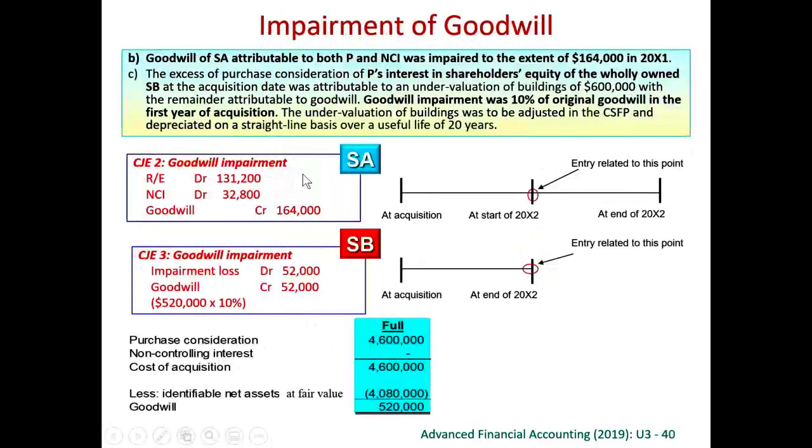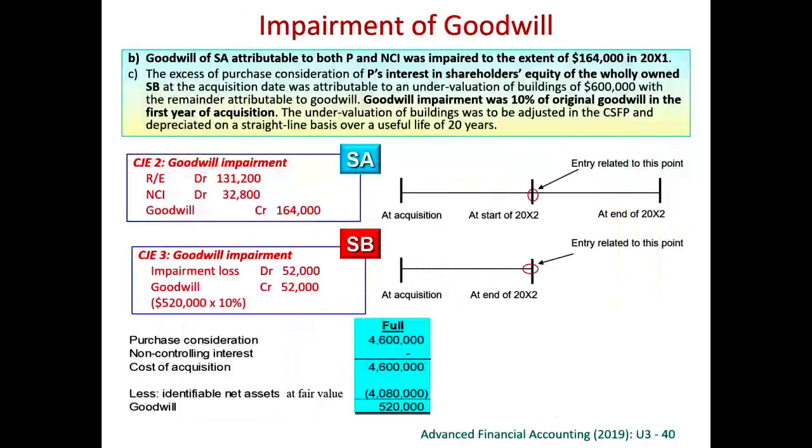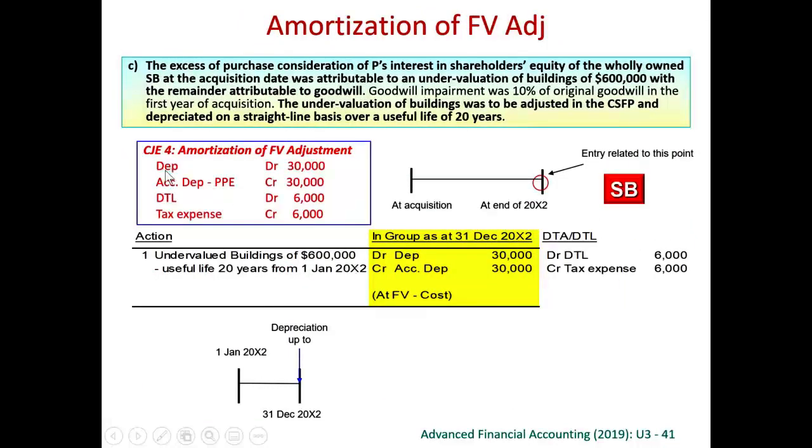When we create these fair value adjustments for the building, we have got a deferred tax liability. Now we are gradually reversing, right? We are gradually using this building. Therefore, we have to reverse this deferred tax liability gradually, 20% tax rate. So therefore, when we debit depreciations, we credit tax expense, 20%. When we credit accumulated depreciations, we debit away part of the deferred tax liability, 20% tax rate.